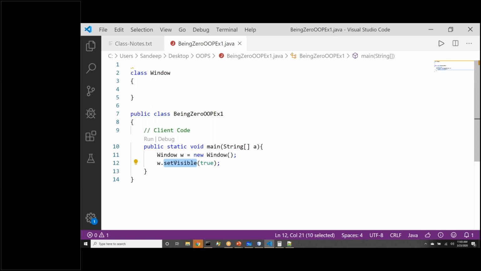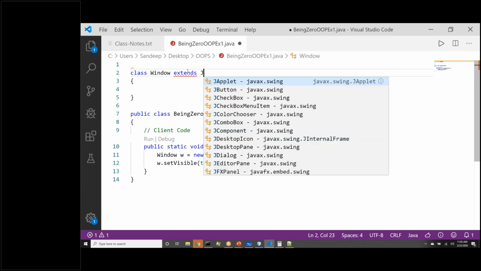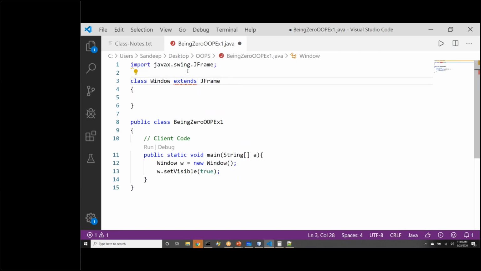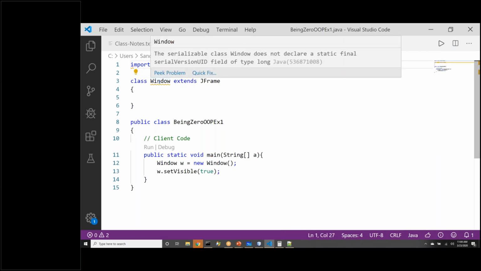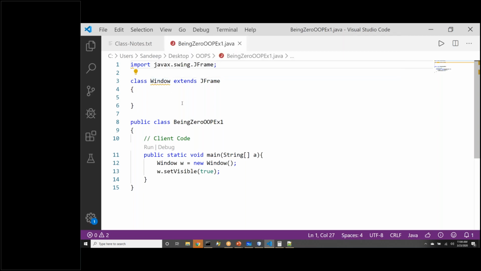Now I'm going to do some cheating, and that cheating is I will say extends. I know in Java there is a built-in class called JFrame, which actually represents a window. Import javax.swing.JFrame. Window does not declare any static field. Okay, I'll ignore that warning for now. So what we did is a cheating.